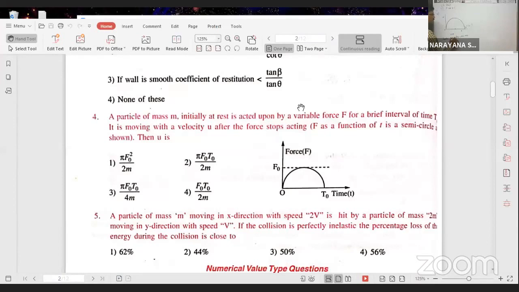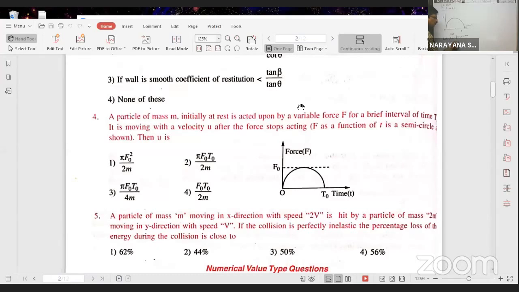So what is the area under the graph? It is the semicircle. As it is the semicircle, area of the semicircle means pi r square by 2, no? Pi into r square by 2. R square means one radius you take along x-axis, another radius you take along y-axis. Rx into ry. One radius is taken along x-axis, one radius is taken along y-axis.